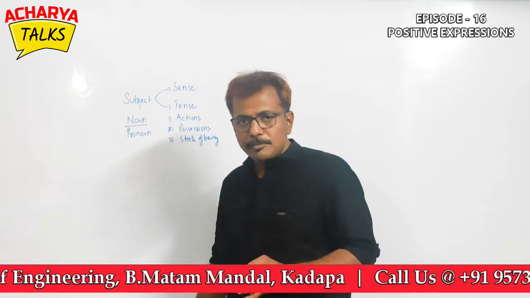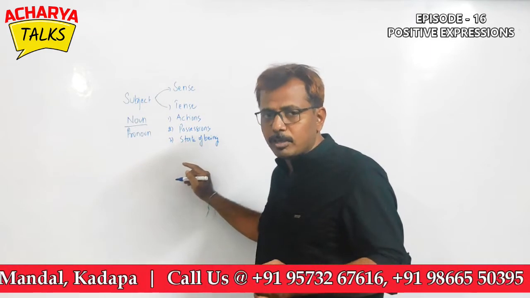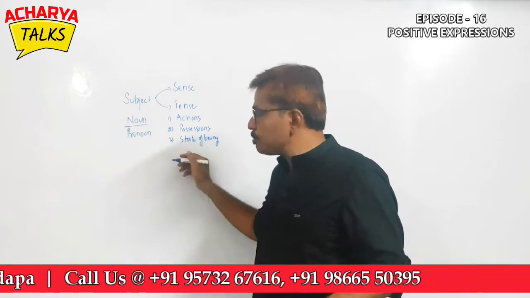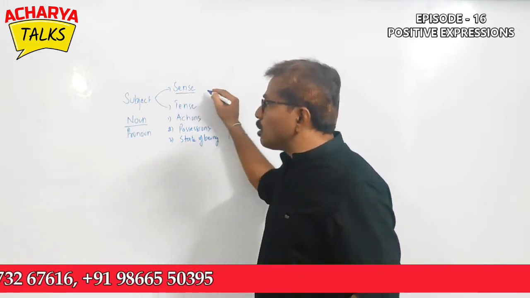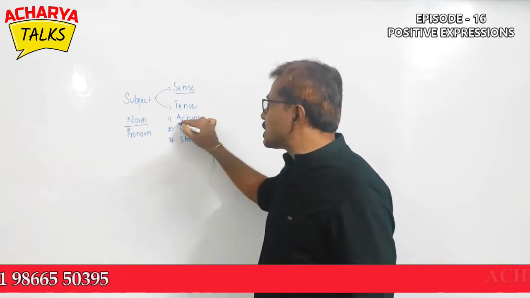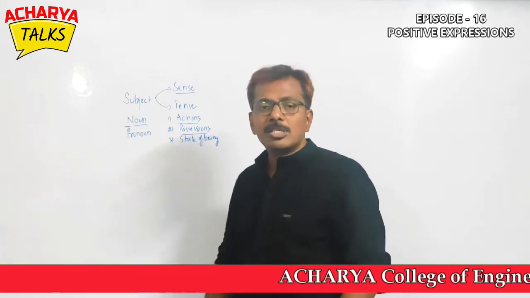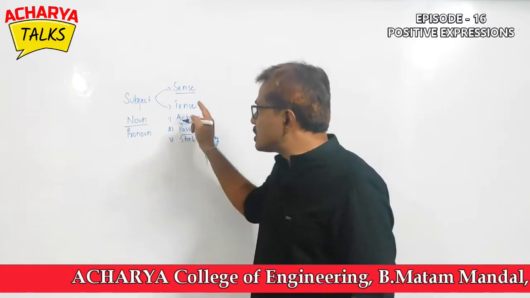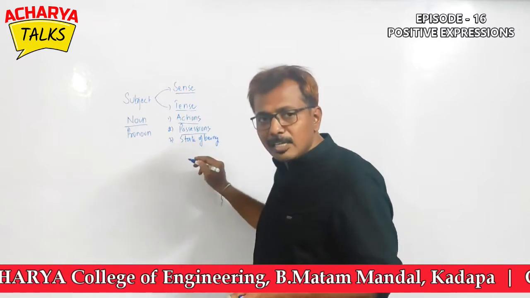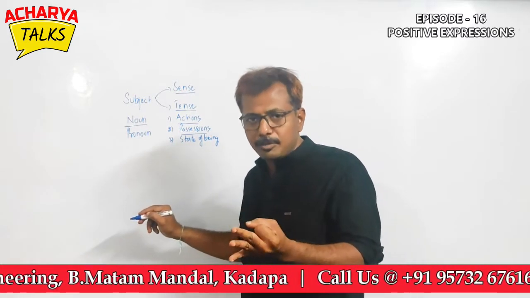To talk about these four, sense, actions, possessions and state of being, we use a verb which has 6 forms, and I hope you are all clear with that. So we have learned how to talk about sense, and in tense we started learning about actions and possessions. We are left out with state of being. Let's learn about state of being, friends. Even state of being is a tense part, so it expresses itself in present, past and future.